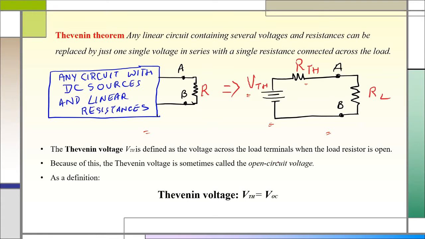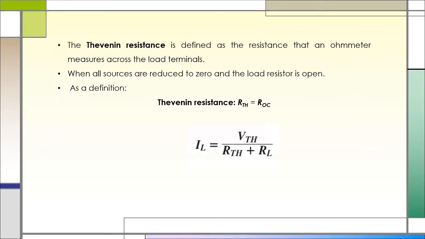To obtain Thevenin voltage, we have to open this load, remove the load, and then find the voltage across AB. This is called VOC, and that will be the Thevenin voltage. We will see the example, then it will be more clear. And Thevenin resistance is the resistance that an ohmmeter measures across the load terminals.